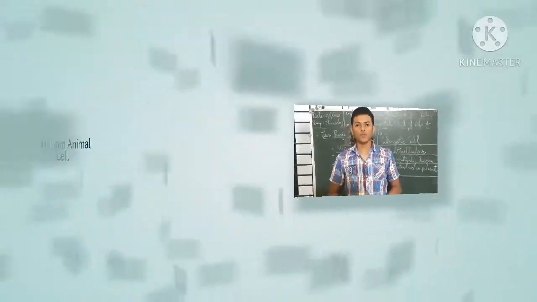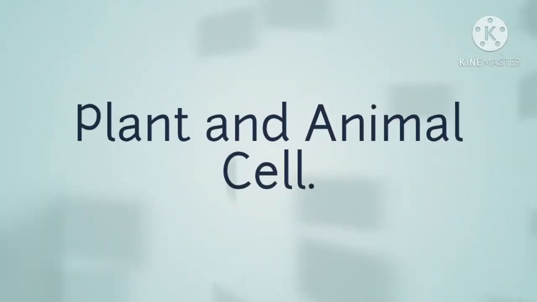So students, here are the basic differences between prokaryotic and eukaryotic cells. The prokaryotic cell is unicellular, meaning an organism consists of a single cell, whereas eukaryotic cells are multicellular, meaning more than one cell.